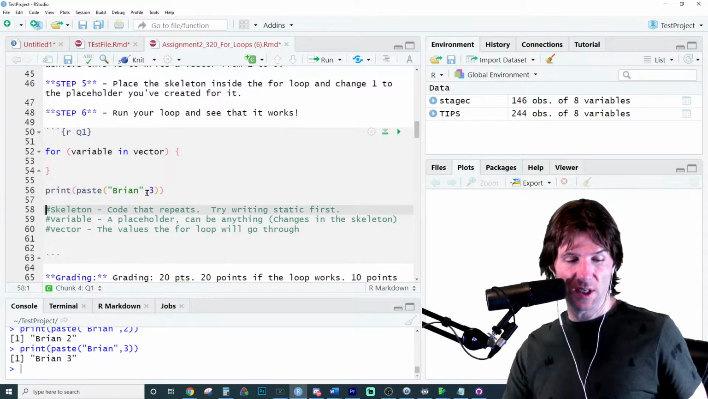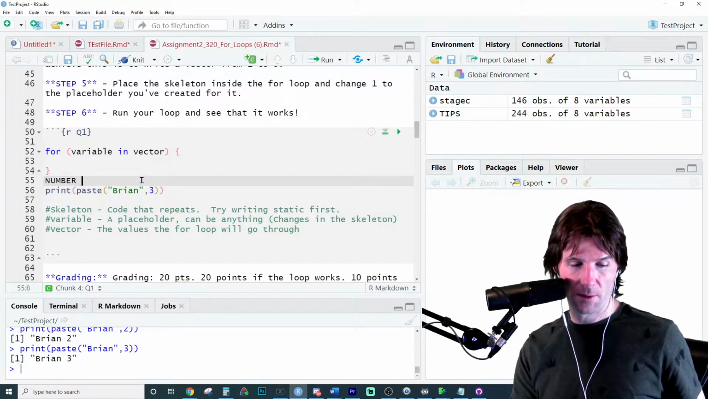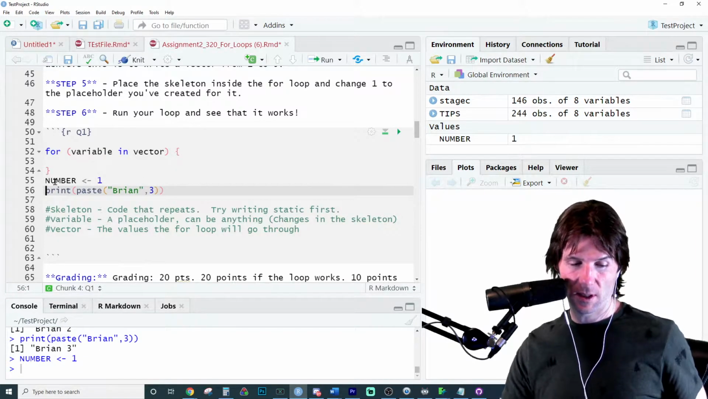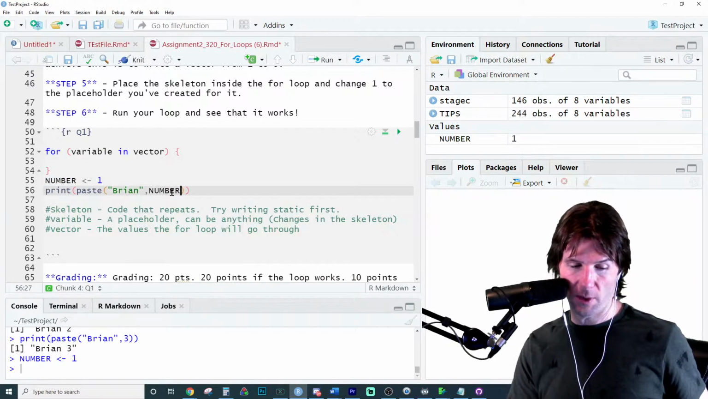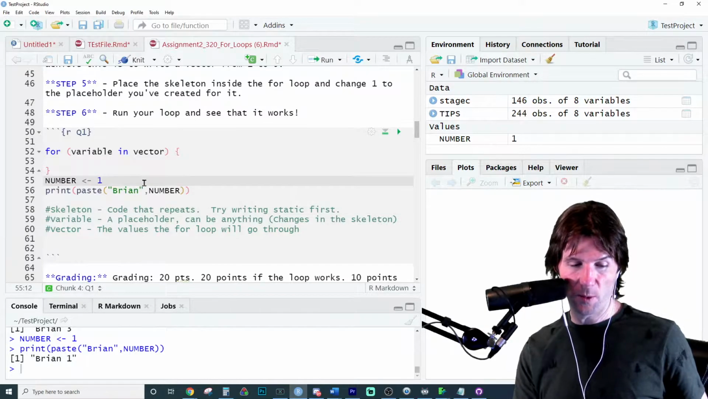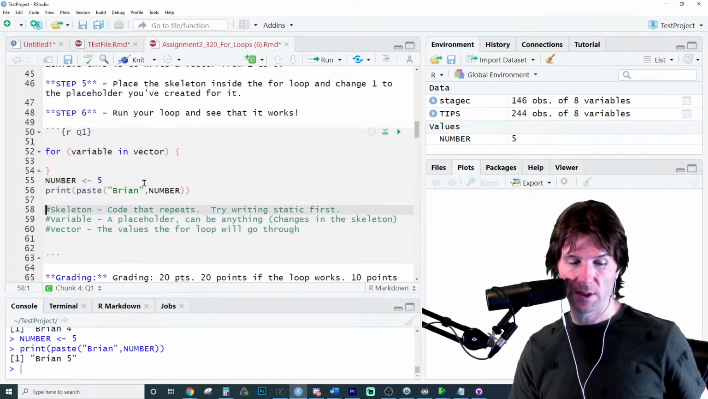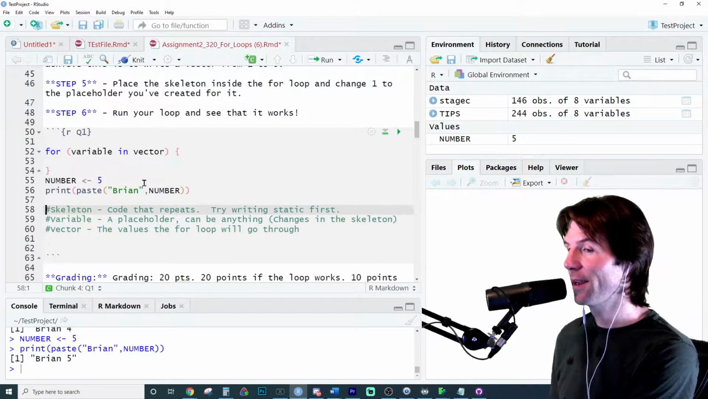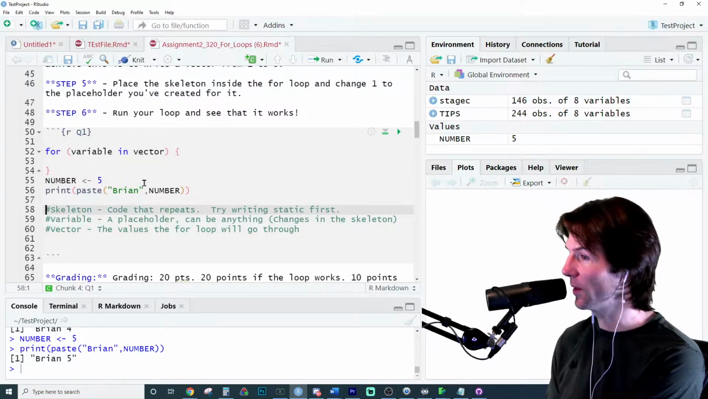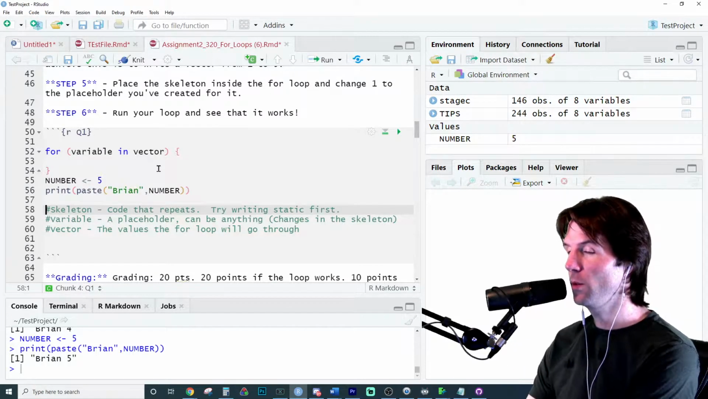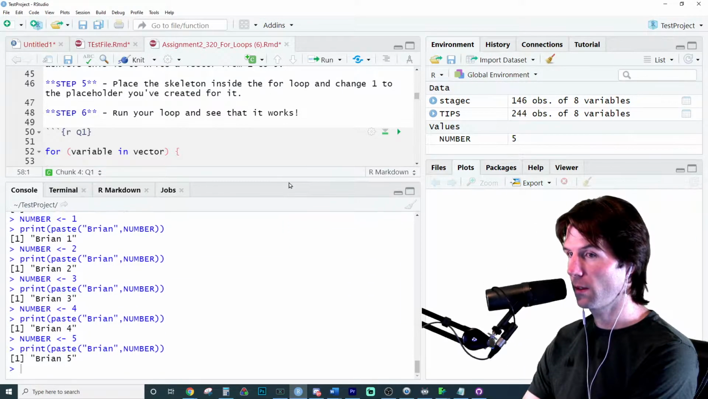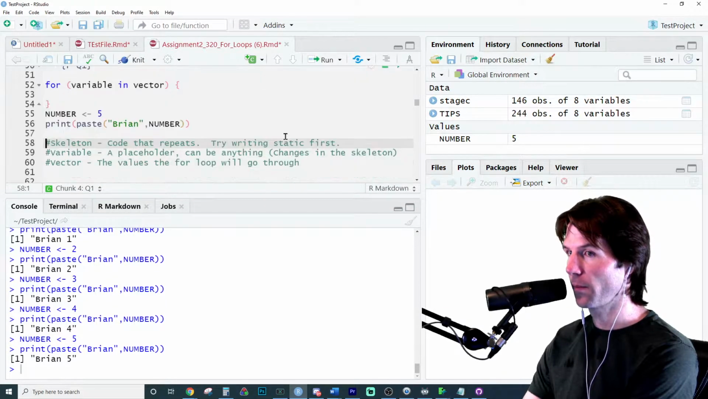Well, what about if we just say and call this number? Now, I want you to see this. I can now reassign this to number. And now it still prints Brian 1, still prints Brian 2, still prints Brian 3, still prints Brian 4, still prints Brian 5. So now I have a placeholder. And do you notice I went through a certain vector?